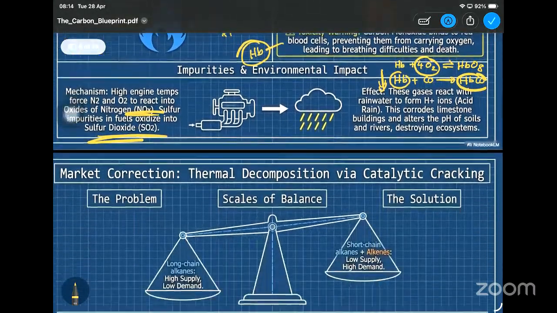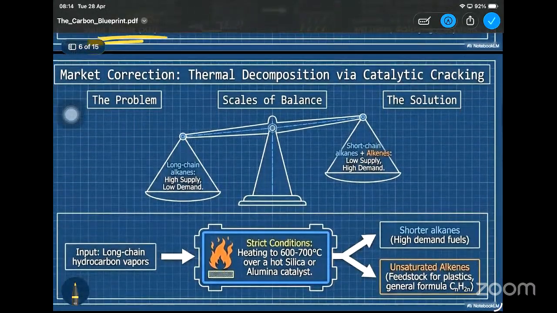Then the thermal decomposition via catalytic cracking. So here a graphical representation is given, right? When it comes to long chain alkanes, there's a high supply, but the demand is low, right? But when it comes to short chain alkanes plus alkenes, these are the products after the catalytic cracking. So here we are having a low supply, but a higher demand than the long chain alkanes. So in order to balance this, we are using catalytic cracking.